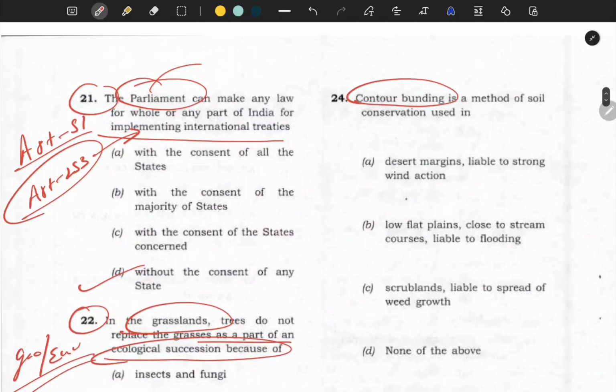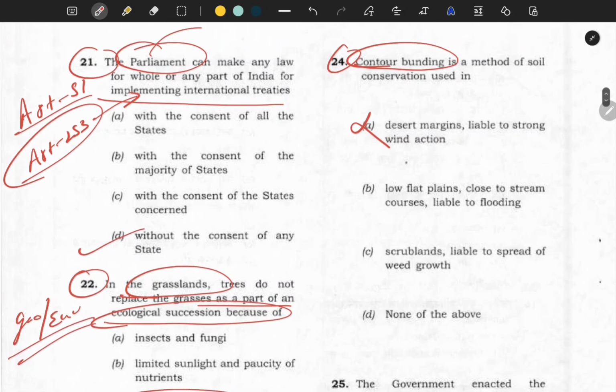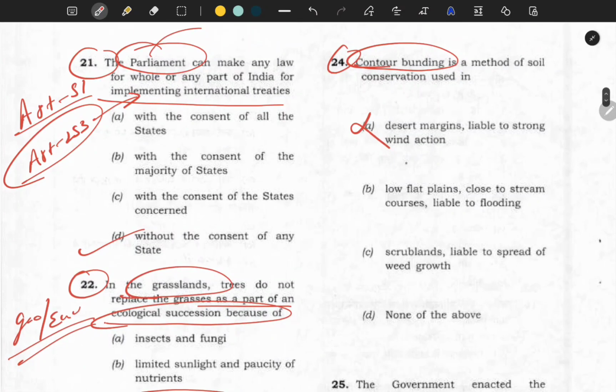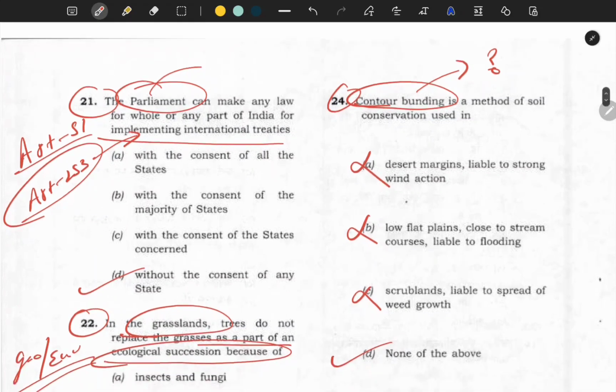Next, contour bunding, a very famous technique or soil conservation method. Where will it be used? Desert margin liable to strong wind? No. Low flat plain close to stream courses liable to flooding? No. Scrubland liable to spread of weed growth? No. The answer would be none of the above. Contour bunding, so this is your homework. Please write down in the comment section where this method of soil conservation is used.